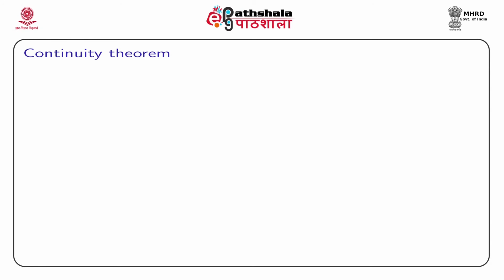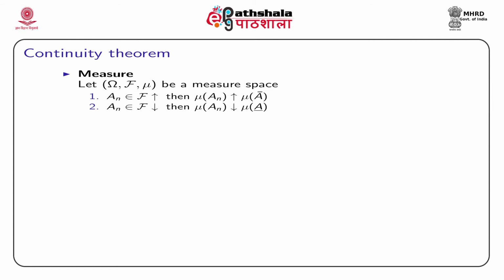Now, we will try to extend this concept to a measure. You just have to define a measure space, that much modification is needed. So, we say omega, script f and mu be the measure space. So, mu is the measure we are talking about, and script f is the usual sigma field constructed from the subsets of this reference set omega.